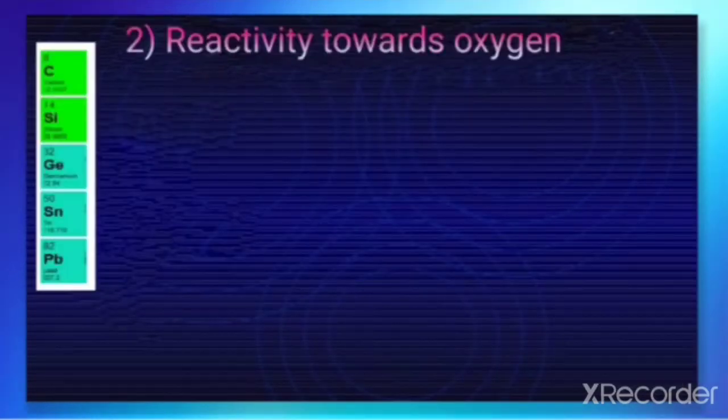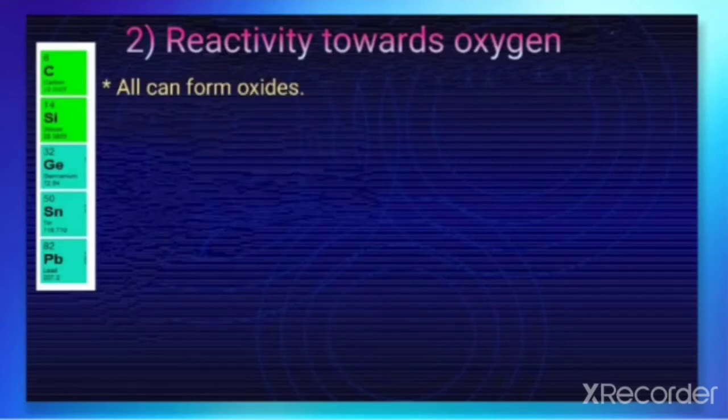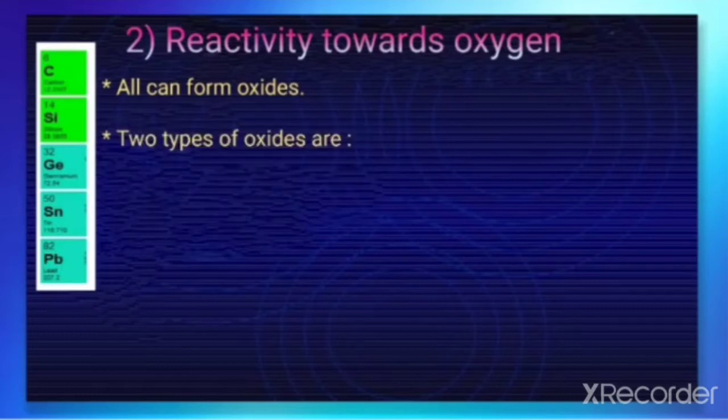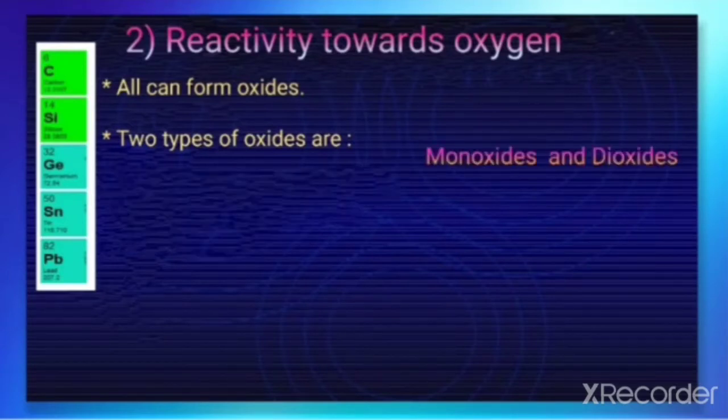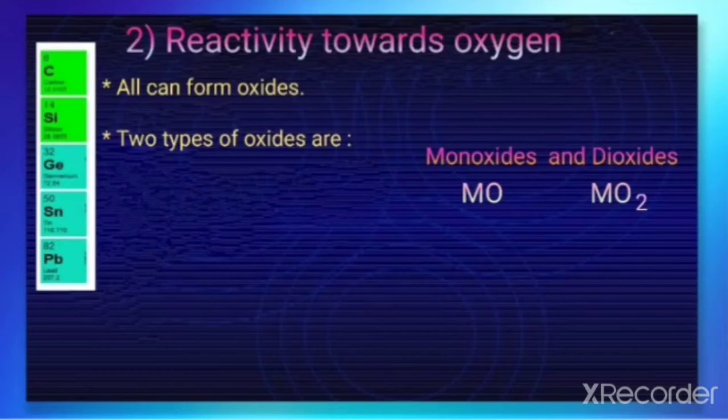Next is the reactivity of these elements towards oxygen. All the members, when heated in oxygen, form oxides. The two types of oxides formed by these elements are monoxides and dioxides. Generally, we represent the monoxides as MO and dioxides as MO2, where M represents these elements.